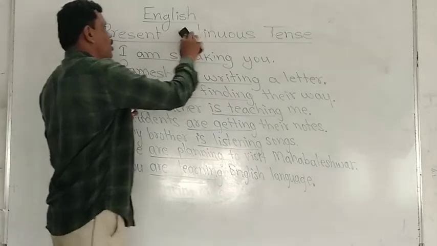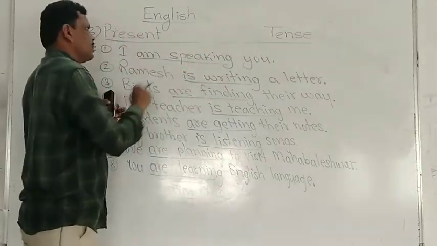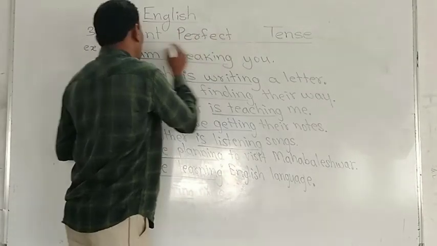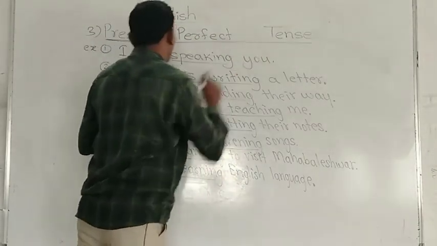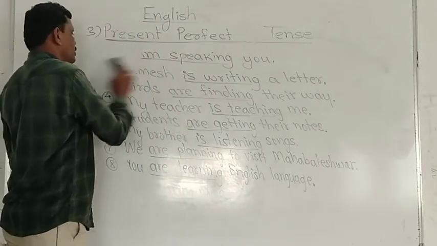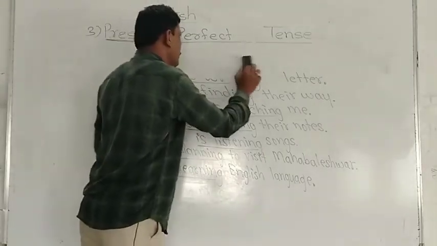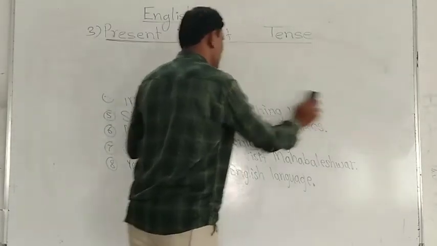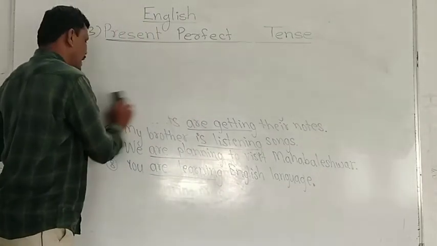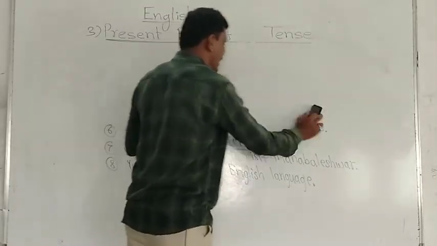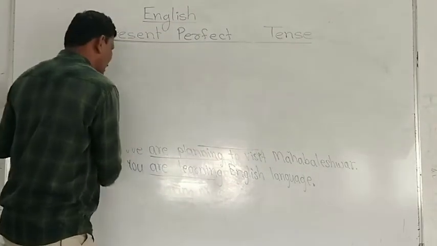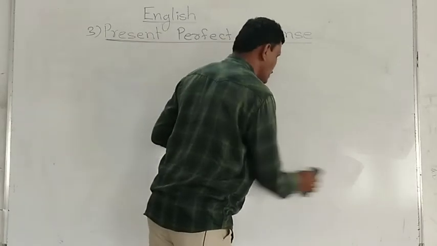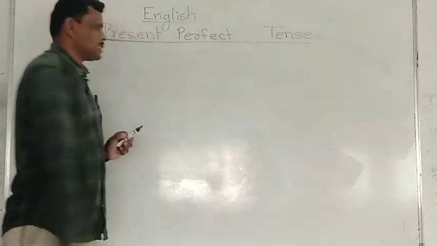And what is the third form of the present tense? The third form of present tense is present perfect tense. Underline the title. Okay, and we have to discuss where we use present perfect tense. We know that present continuous tense shows the action that is going on at the time of speaking. We know that simple present tense is used to speak the regular actions.